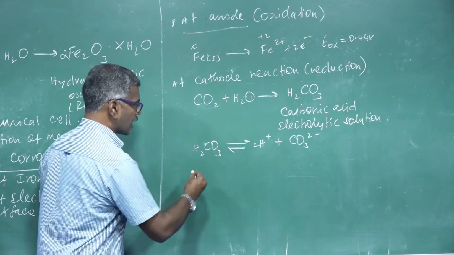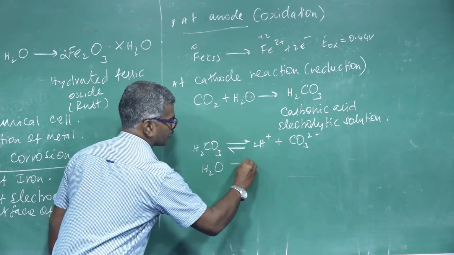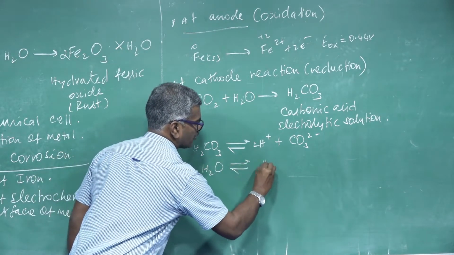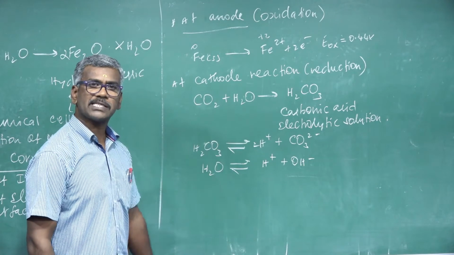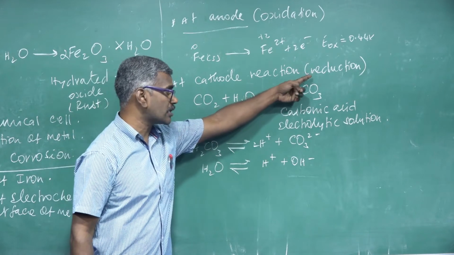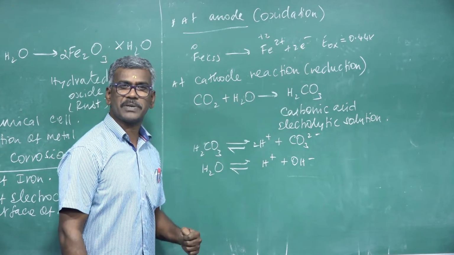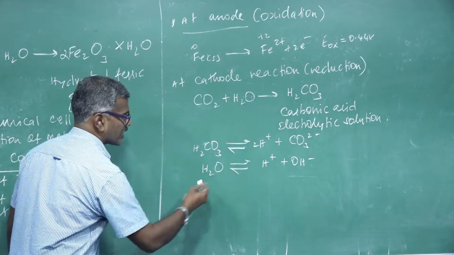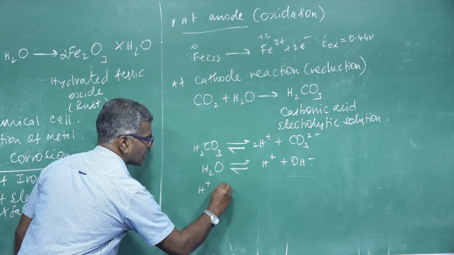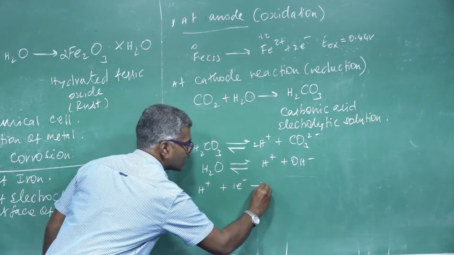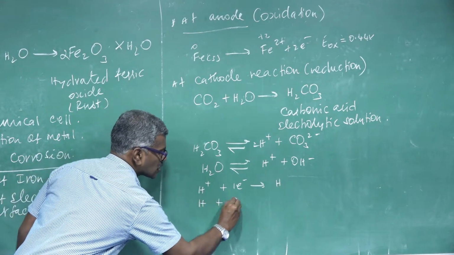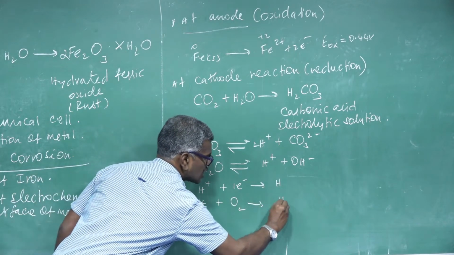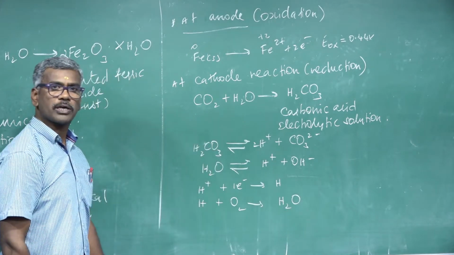This moisture undergoes decomposition to form H+ and OH-. This reaction takes place at the cathode. Cathode, what reaction? This is a reduction reaction. Reduction means gain of electrons. For example, hydrogen gains 1 electron to form H. Hydrogen reacts with oxygen to form H2O, that is water.